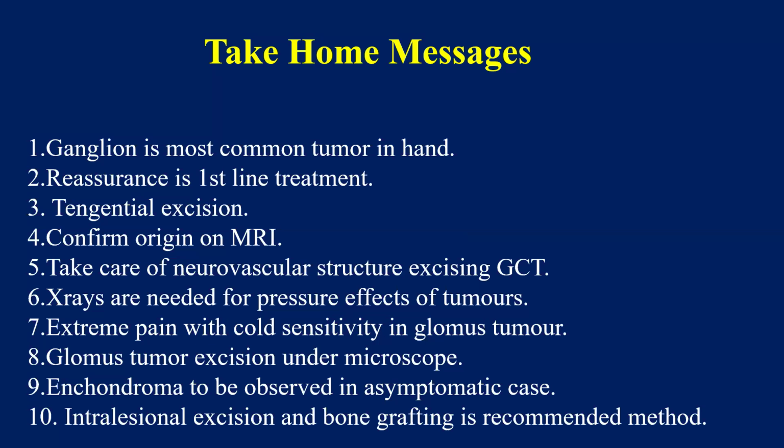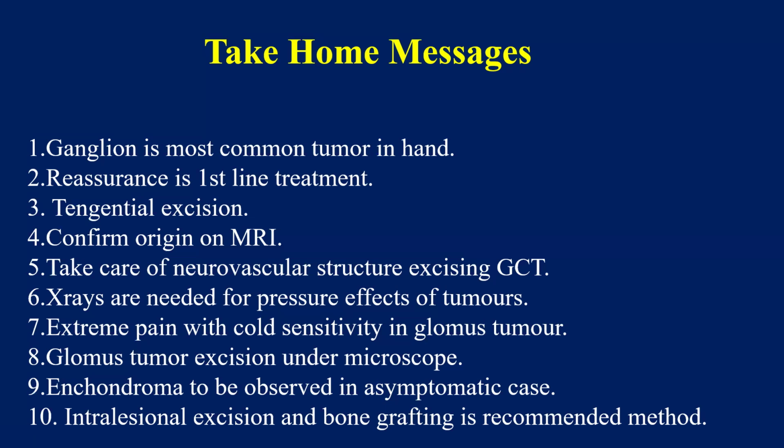So the take-home messages are: ganglion is most common tumor, reassurance for ganglion, tangential excision important, confirm its origin on MRI. Ganglion is not clinical diagnosis. We have to identify the origin of ganglion. Take care of neurovascular structure while excising the giant cell tumor. X-rays are needed to identify pressure effect of tumors.